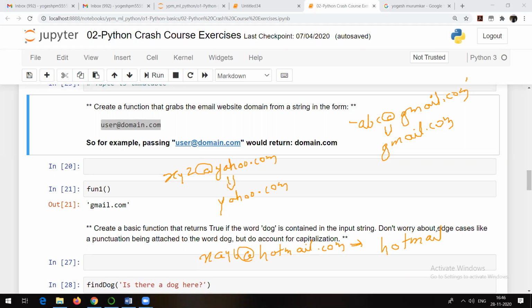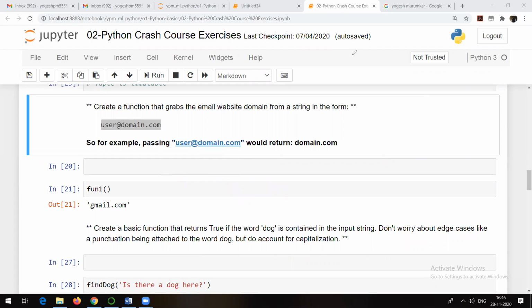Domain name. These kinds of things are generally used in many businesses also. So you need to write a simple function which is going to return the domain name. That's what the question is. I hope everyone is able to understand the question. Can anyone write it down? Only one line will be required, nothing more than that. You need to write a function for this. I will give 2 minutes. If anyone is interested, you can send the answer in the chat box and let's see.